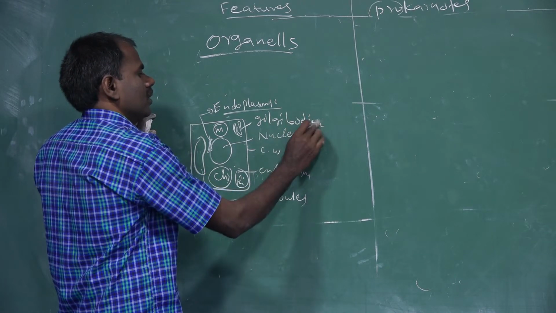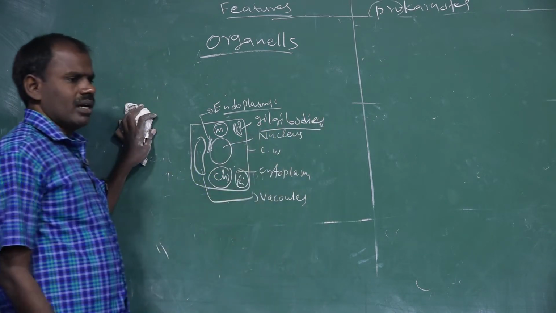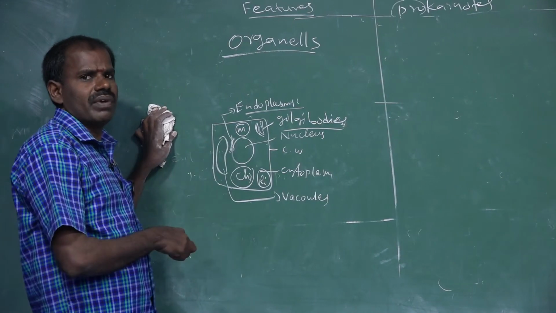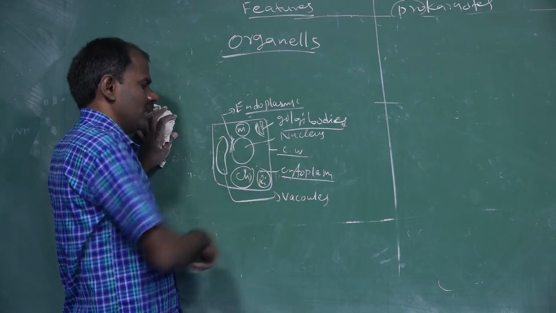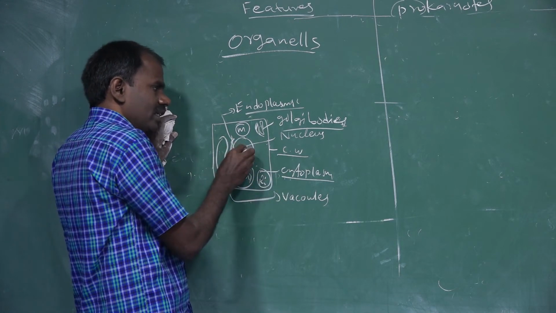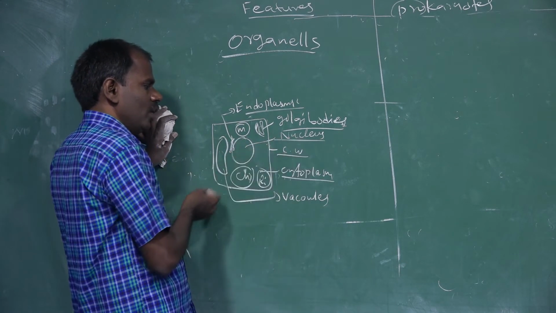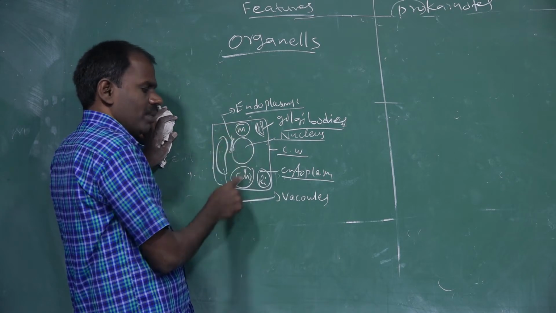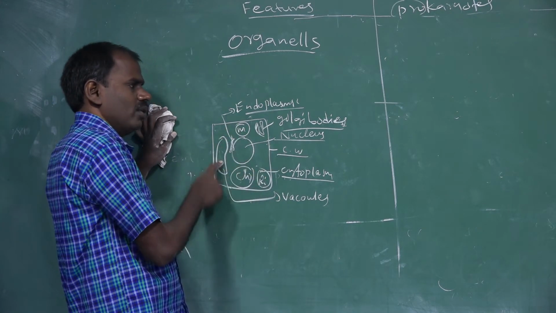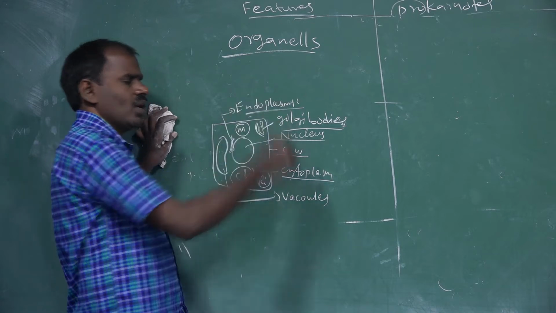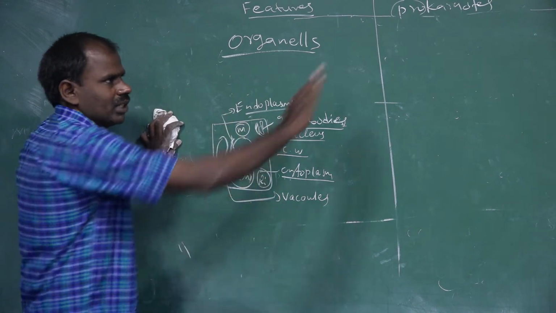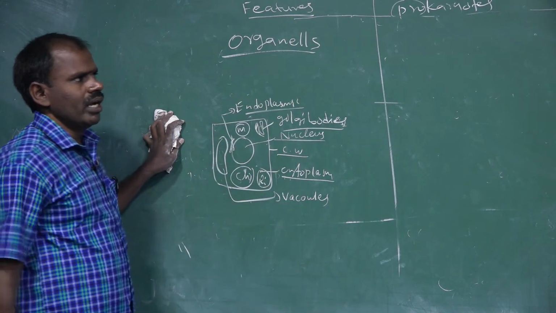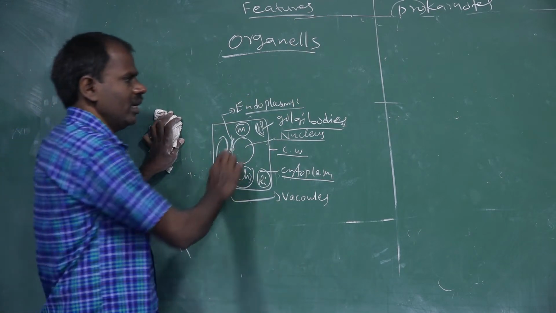Golgi bodies. What organelles are present only in a normal type of cell, the eukaryotic cell? The cell wall, cytoplasm, and the cytoplasm contains the nucleus, mitochondria, chloroplast, ribosomes, vacuoles, endoplasmic reticulum, and Golgi body. These organelles are found only in the eukaryotic type of cell. All organelles are present only in eukaryotes.